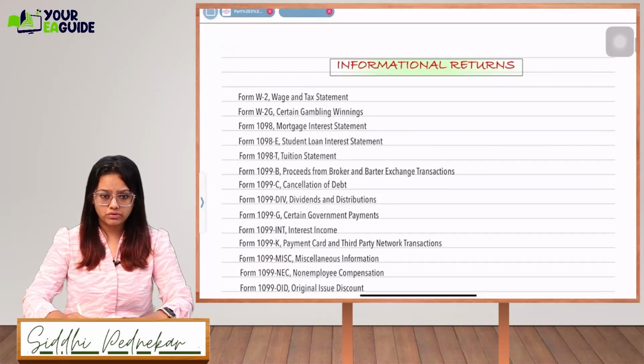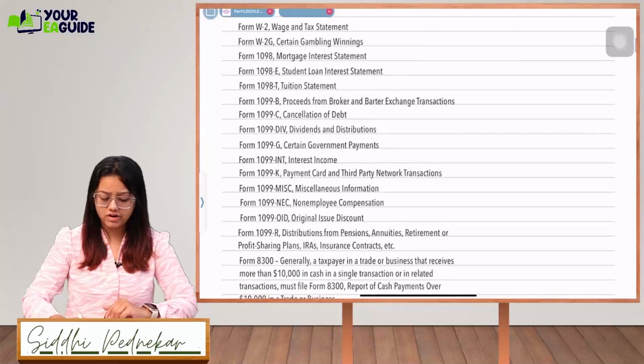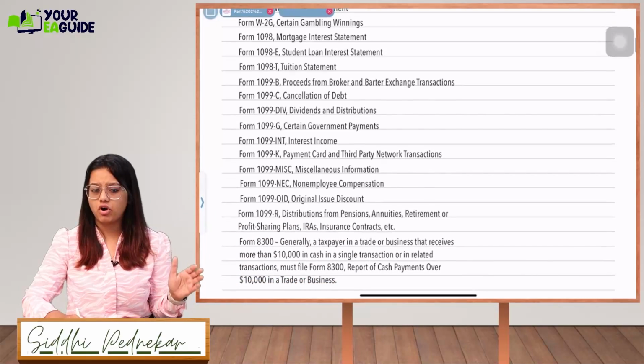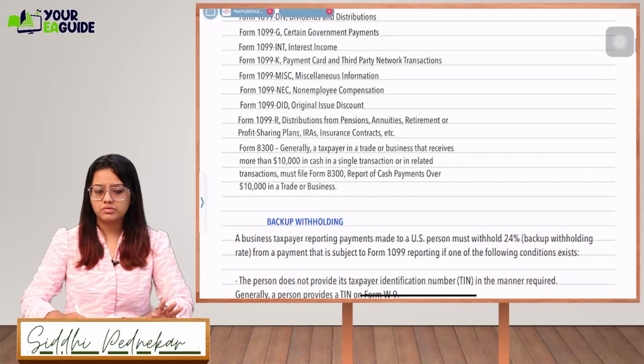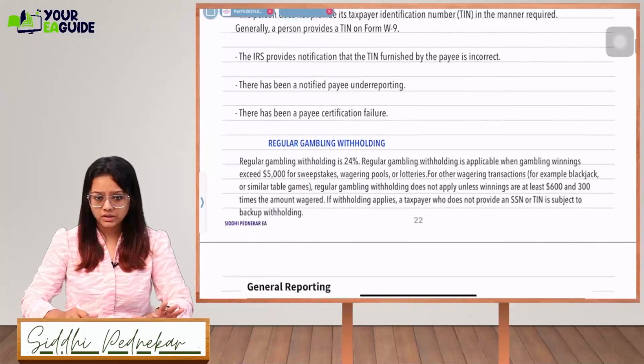See, this I'm not going to explain to you. This you already know, the informational return. This is just the list of the forms. You don't have to remember the form names, but it is just for your information that we have mentioned over here.